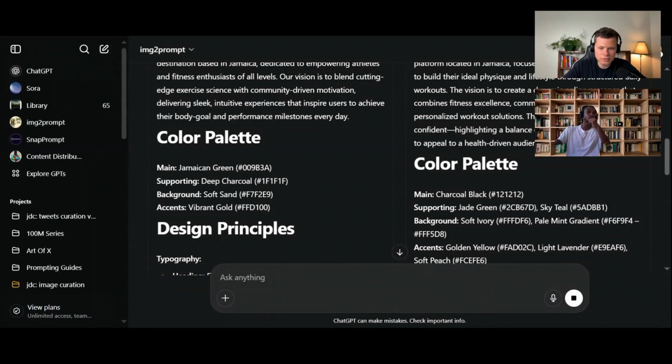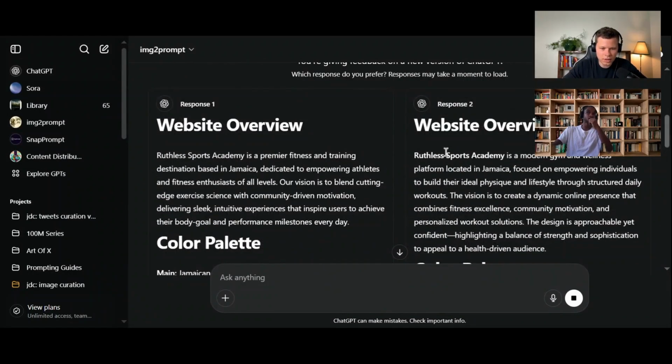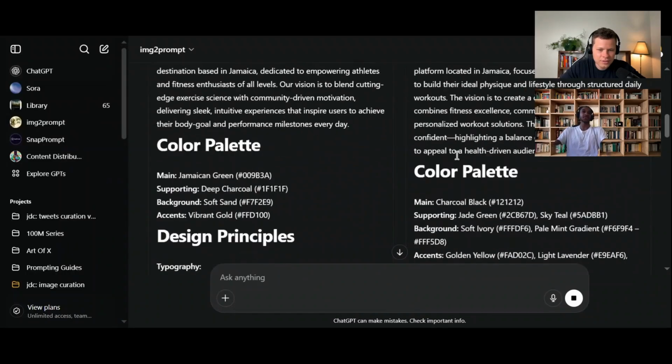Sweet. So basically what it's doing is it's looking at the screenshot you gave it, and it's going to give you the prompts that you can then take, so that you don't have to come up with this long prompt that has a lot of different details in it, right? So this just saved us 15 minutes of writing description. Exactly, right. Writing it ourselves would have been another little process.